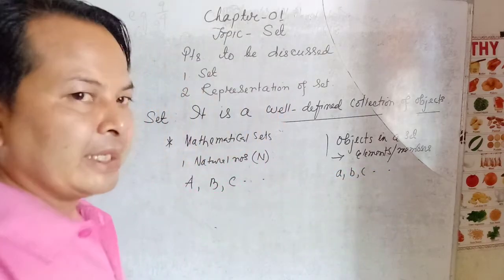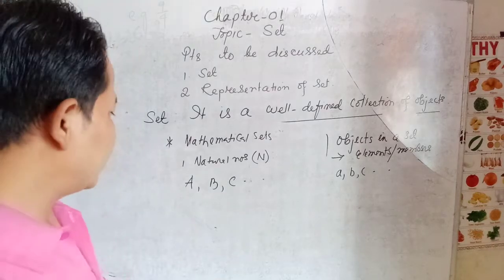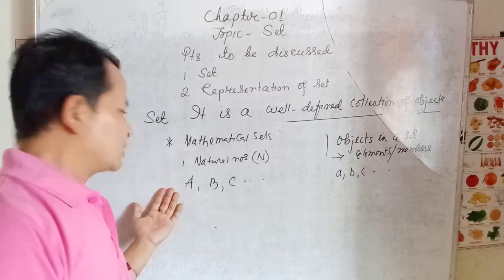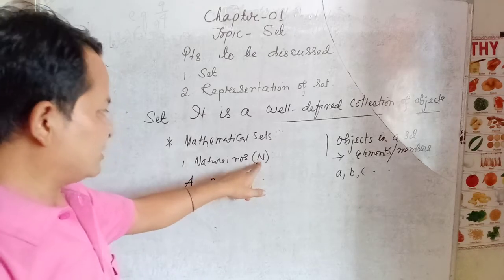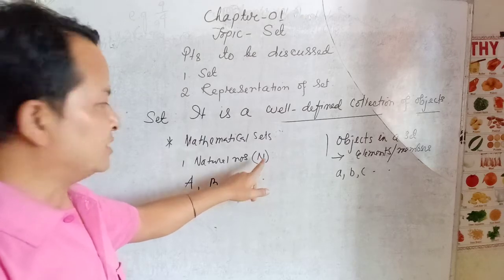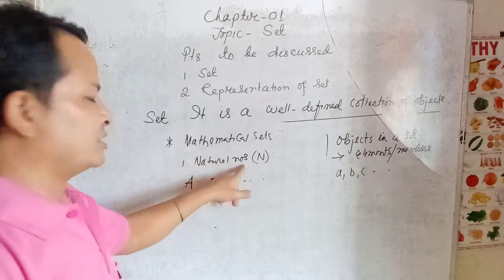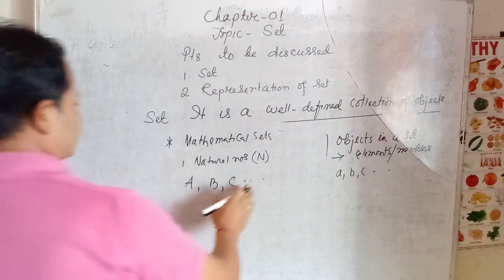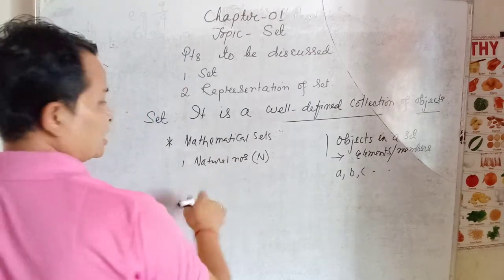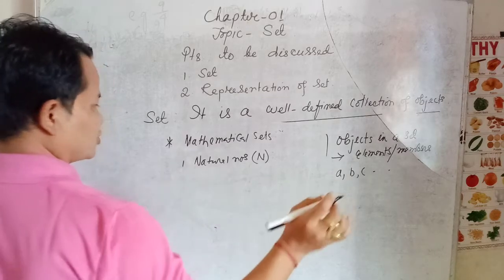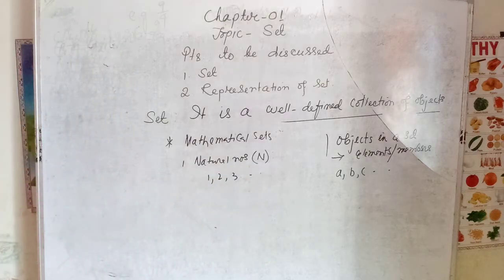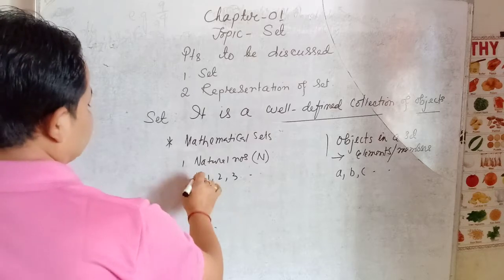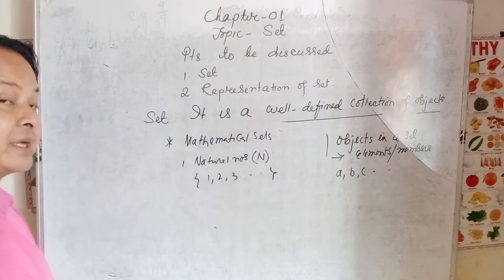Okay, elements are denoted by small letters and sets are denoted by capital letters. That's why this capital N denotes a set. This capital N denotes the set of natural numbers. We know that the natural numbers are counting numbers, that is 1, 2, 3 and so on, isn't it? That is, they are called natural numbers. If they are a collection, then we have to use this symbol, curly braces.